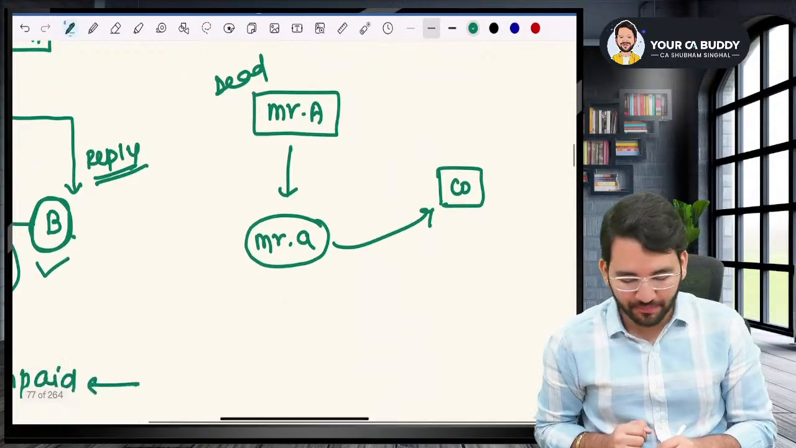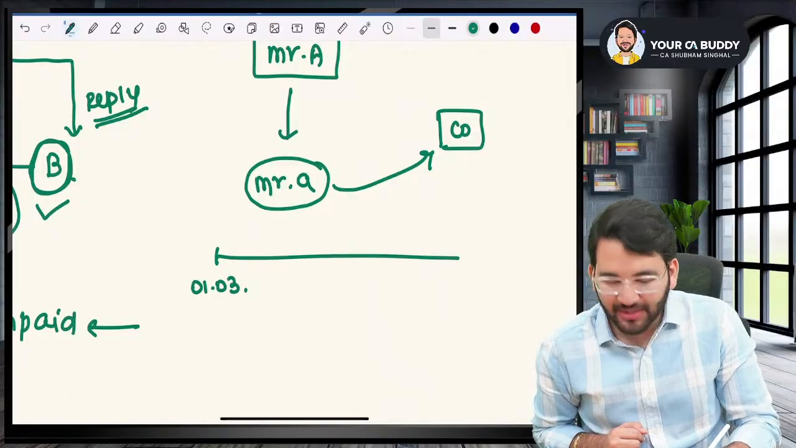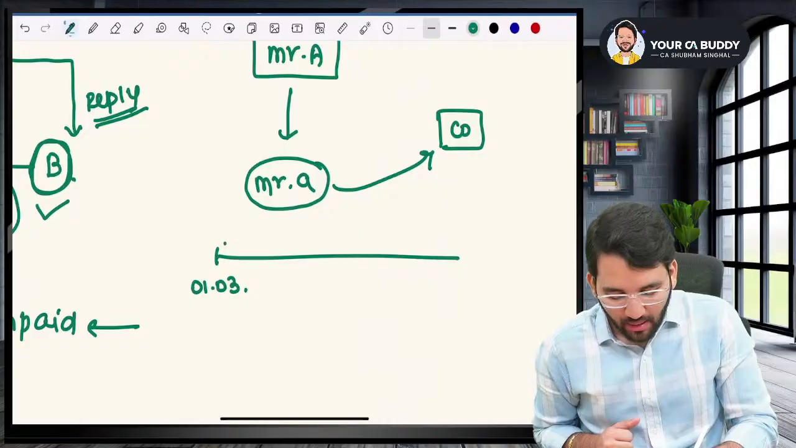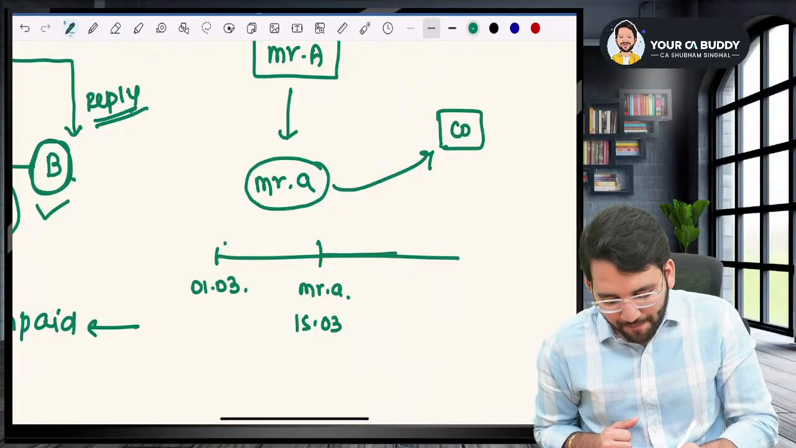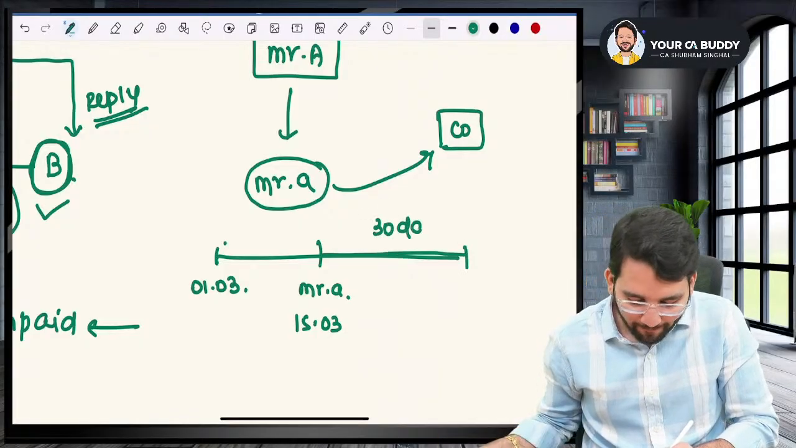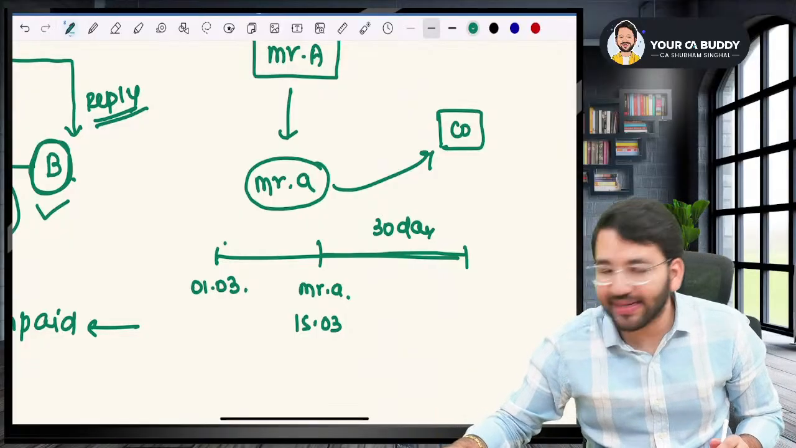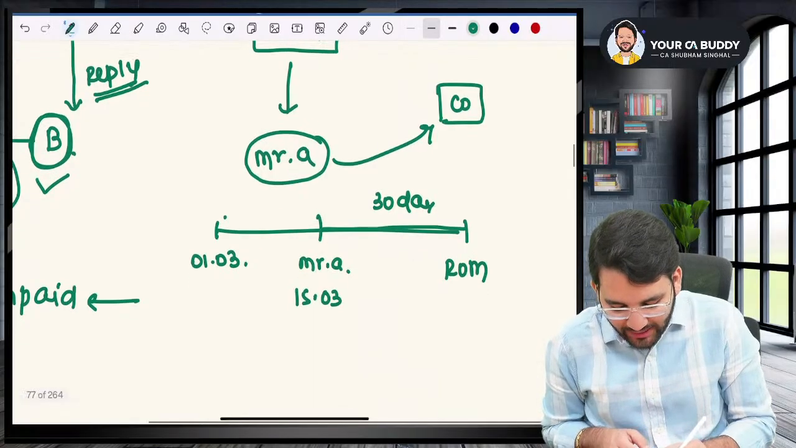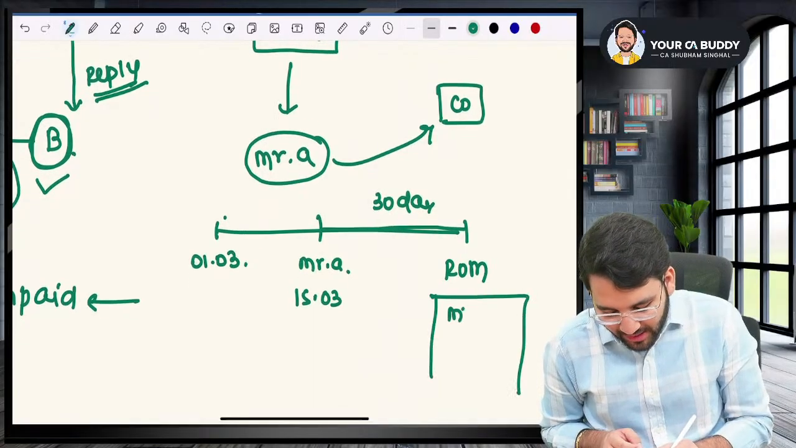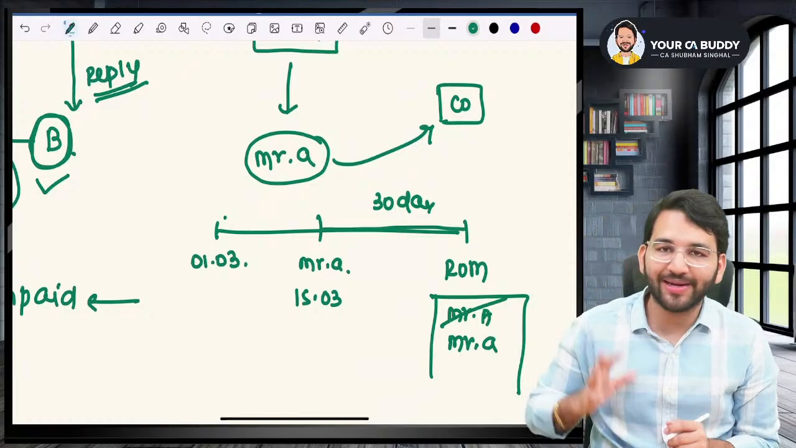Now I have a question, sir. On 1st of March, Mr. A died. Mr. Small A informed the company on 15th of March. Now company will take at least 30 days to change the register of members, where Mr. A's name will be removed and Mr. Small A's name will be kept. So company will take 30 days.